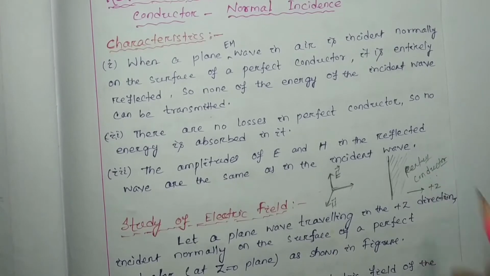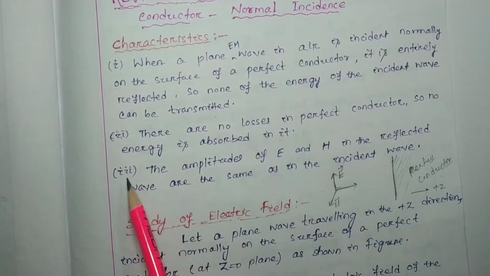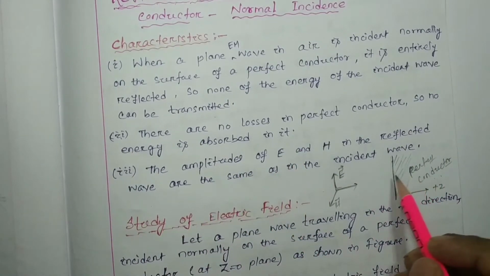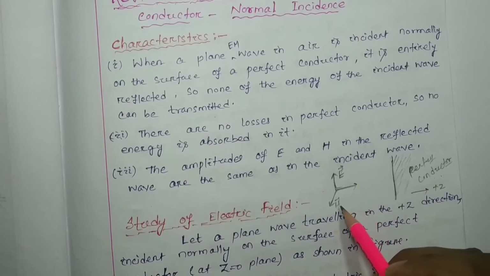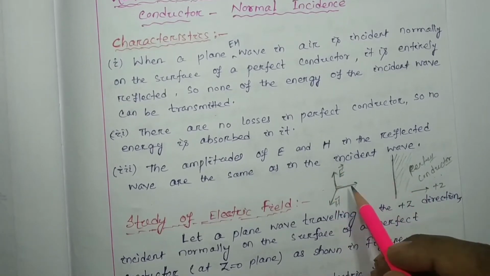There is no loss in the perfect conductor, so no energy is absorbed in it. There is no propagation of electric field and magnetic field inside, everything has been reflected back.